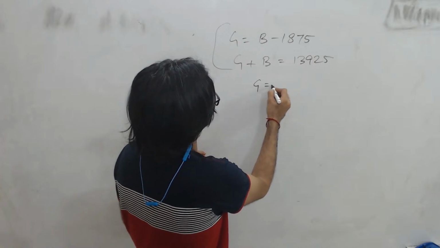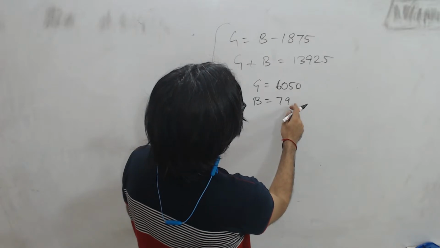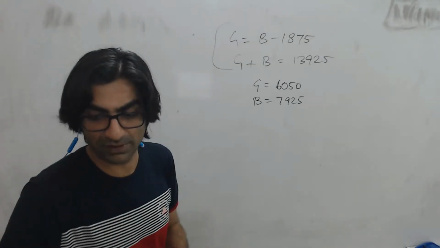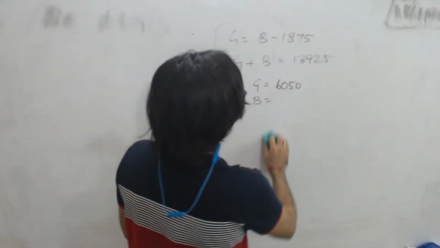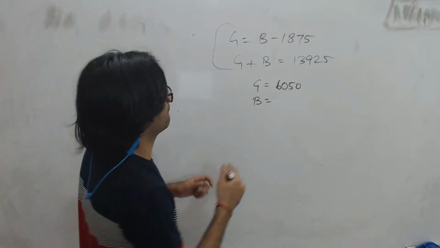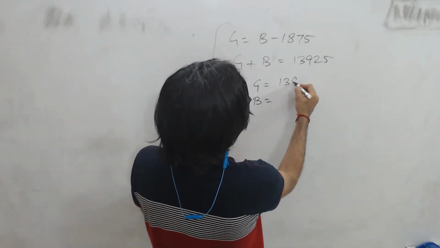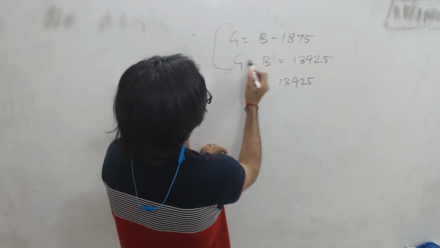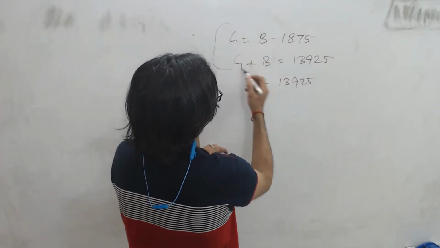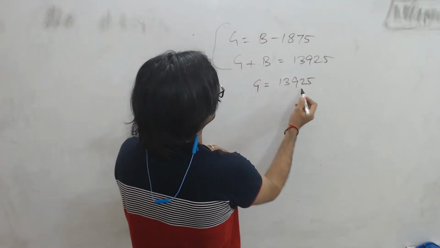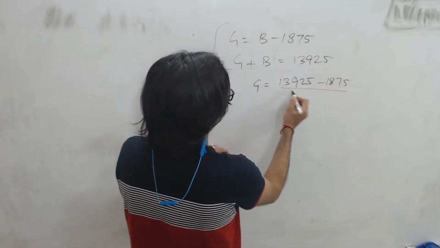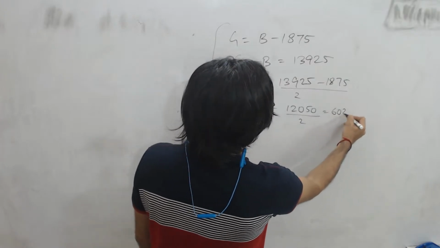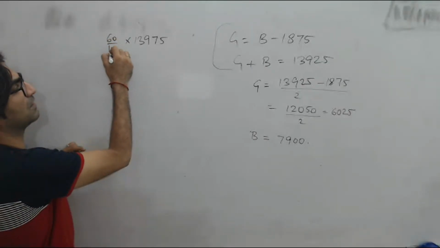the number of girls will be 6,075. No, that doesn't sound right. If I substitute girls as boys minus this, boys will be girls plus this. So if I do that, the girls will be this minus 1875 divided by 2. So that becomes 12,050 upon 2, that's 6,025. And 60 upon 100 passed.